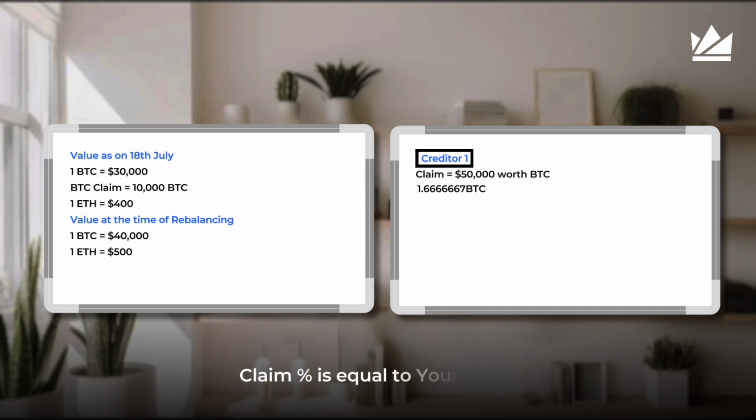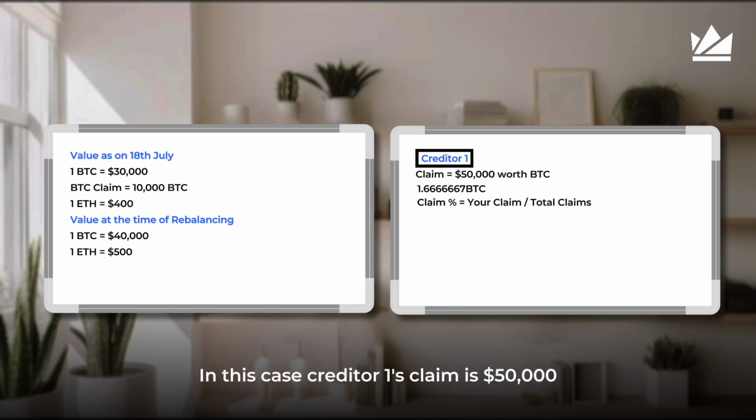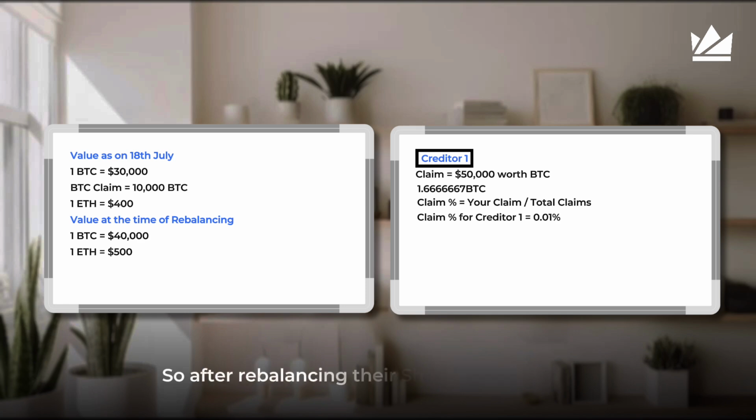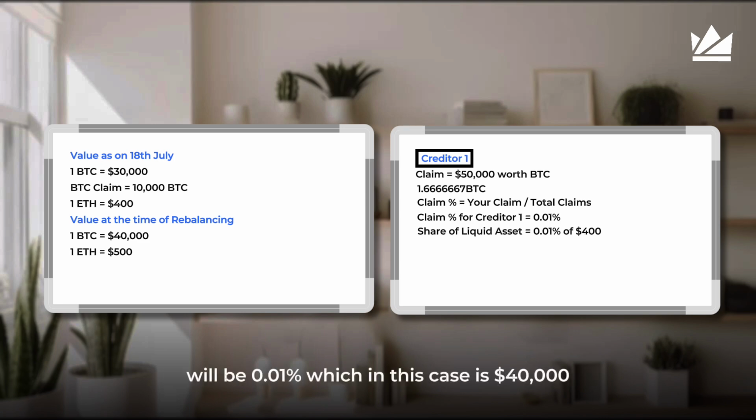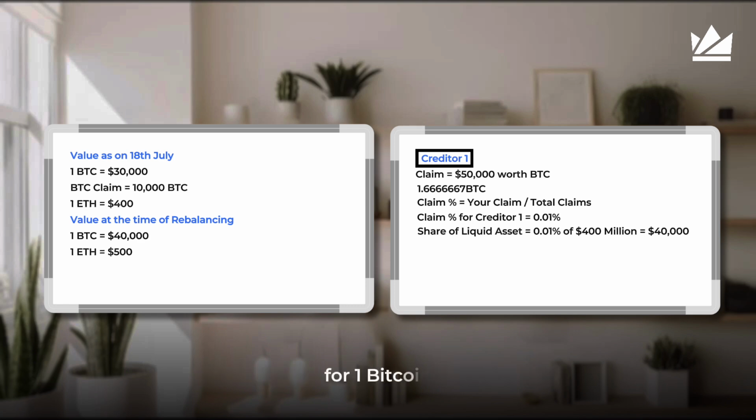Now, let's find out their claim percentage. Claim percentage is equal to your claim divided by total claims. इस case में, creditor 1's claim is $50,000 and total claim as on 18th July is $500 million. So claim percentage for creditor 1 is 0.01%. तो rebalancing के बाद इनका share of liquid asset होगा 0.01%, which in this case is $40,000. Considering the present price of $40,000 for one Bitcoin, creditor 1 will get one Bitcoin.